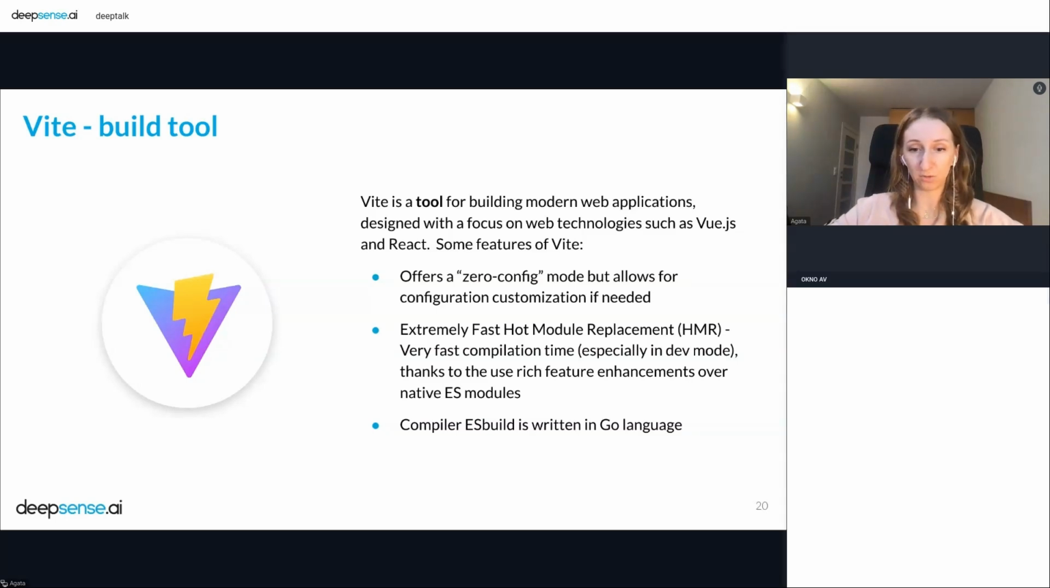They add some features to native ES modules. Yeah. And Vite has a good compiler built in. It's written in the Go language. And this compiler is not only a compiler, it builds, minifies, and more. But it's a good tool. And it's a good compiler for TypeScript and JavaScript, and it's very, very quick.